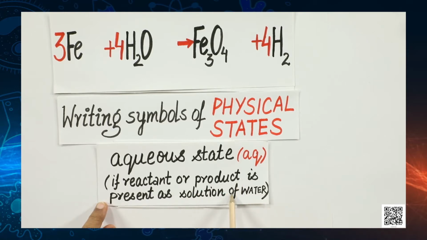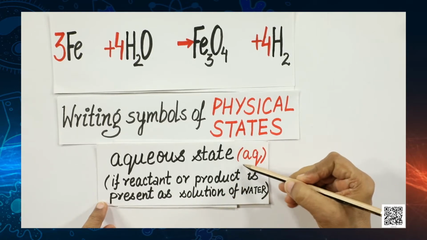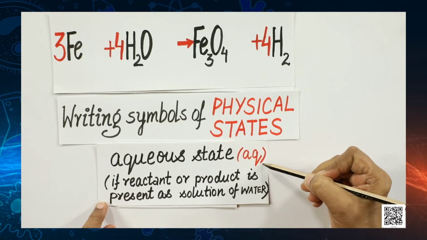We have to write within brackets, in small letters, aq, representing the aqueous state. And yes, one more thing: if you get a precipitate, then you can show it by an arrow pointing downwards. So, that will make your equation very informative. So, let us try making this equation more informative by writing symbols of physical states.